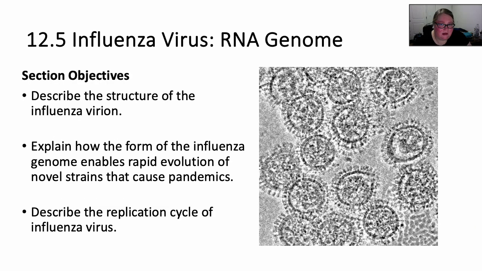Before we dive into 12.5, let's talk about the section objectives. One of the things you're going to be able to do is describe the structure of the influenza virion. You'll be able to explain how the influenza genome enables rapid evolution of novel strains that cause pandemics. You'll be able to describe the replication cycle of the influenza virus.